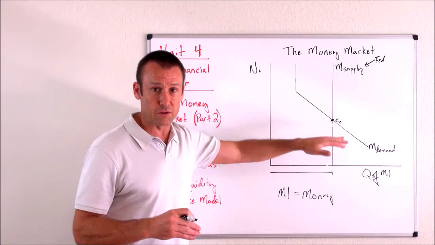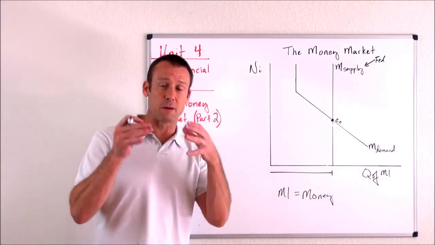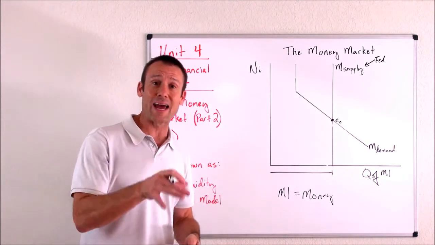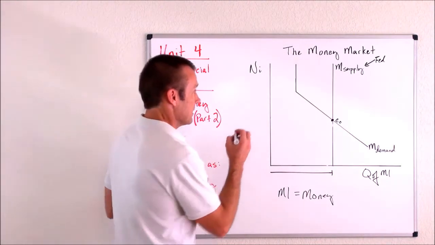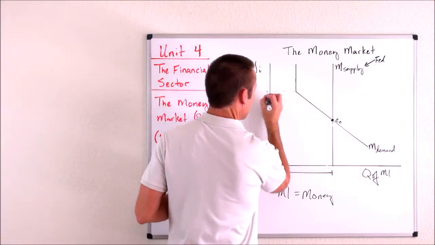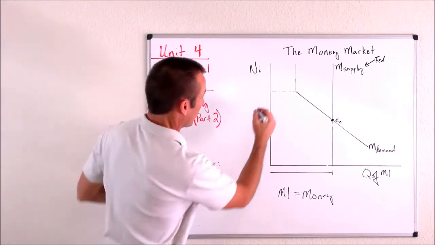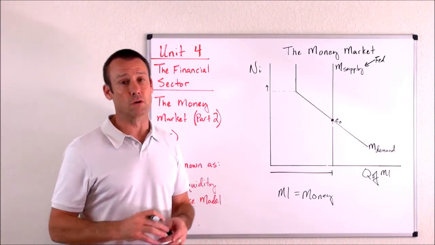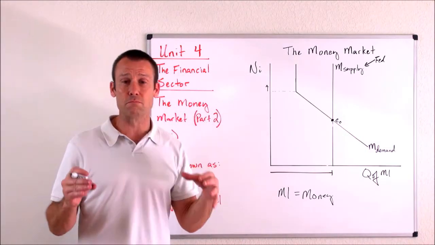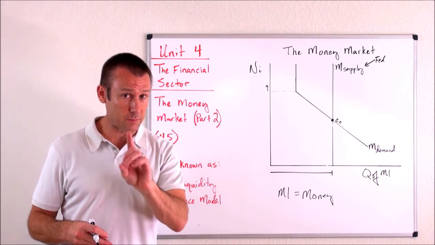Why do I draw it with this kink? Because I want to very much emphasize that money demand is made up of two different things: the transaction demand for money and the asset demand for money. Okay, important. Let me focus on this kink right there. At a nominal interest rate above this right here, so if our nominal interest rate gets higher, our asset demand for money will be zero. Why? Because the cost of holding money is becoming very high. Now, that's not to say our quantity of money demanded is zero.